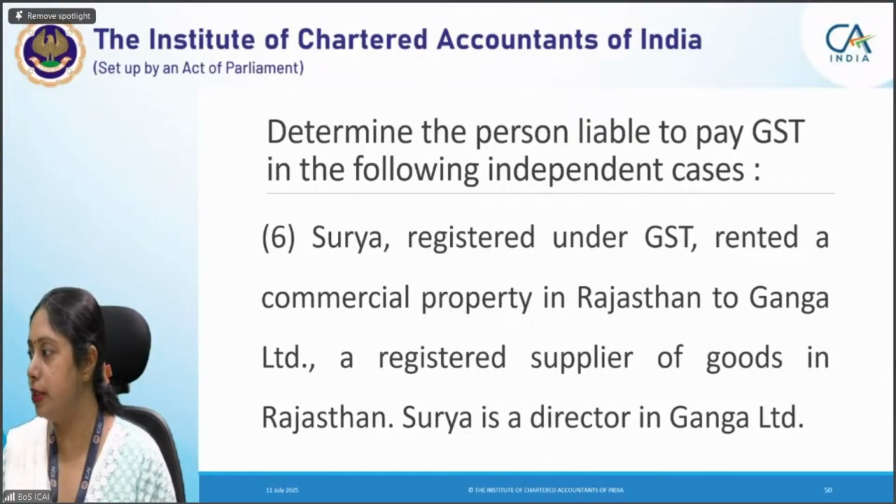Quickly please tell me the answer in the chat box. अभी 5th पे है सब लोग. 6th पे you have to write 6 and you have to give the answer. Any answers for this particular question? Any answers?